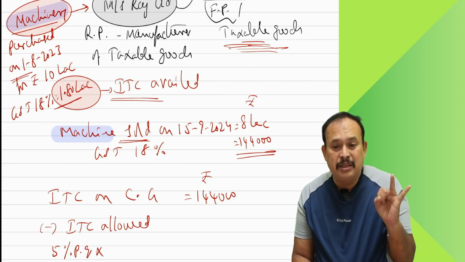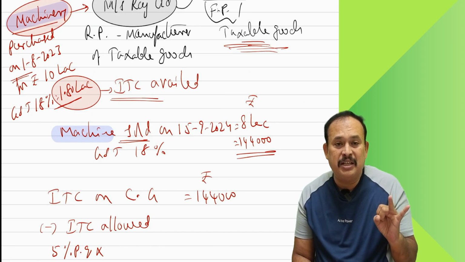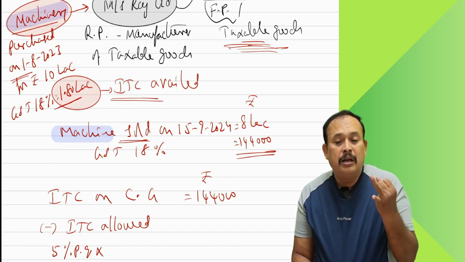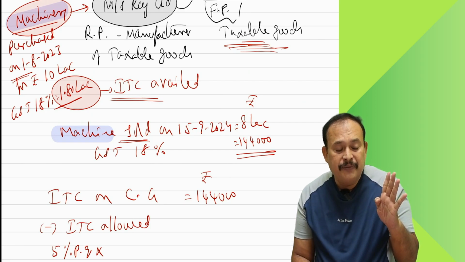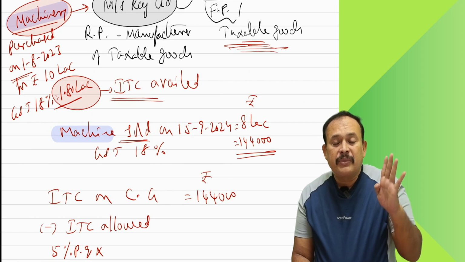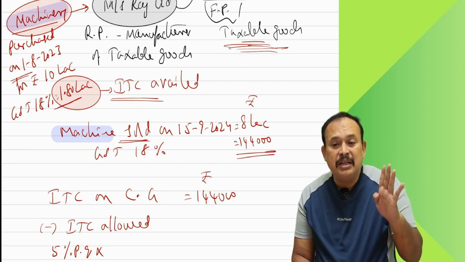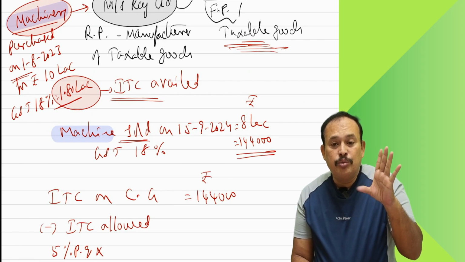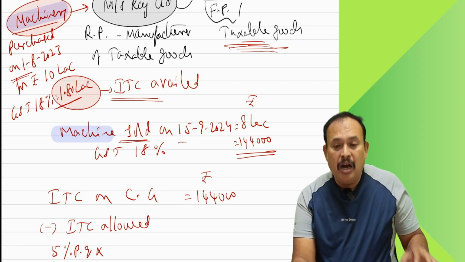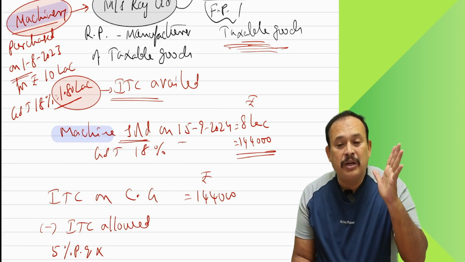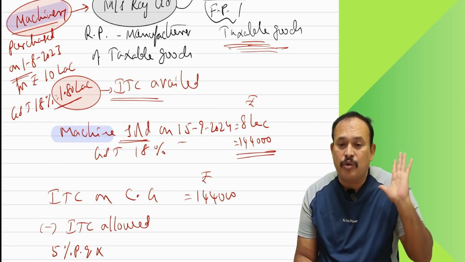October, November, December, 2 quarters in the financial year 23-24. Thereafter January, February, March. Thereafter April, May, June. Thereafter July, August, September. So 2 months, 15 days, almost all 5 quarters. Even 1 day of a quarter counts as 1 quarter.